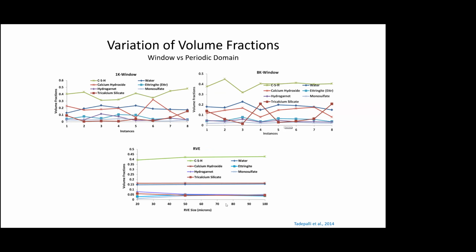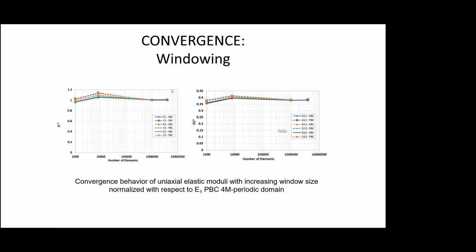But as the RVE size increases, the volume fractions also level out. After 50, it is quite good. So we found that somewhere around 50 to 70 would be a good size. Here also the same indication.